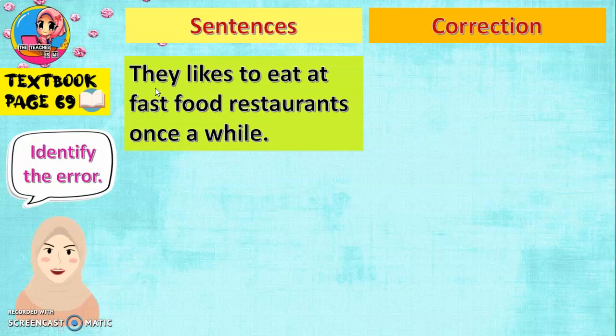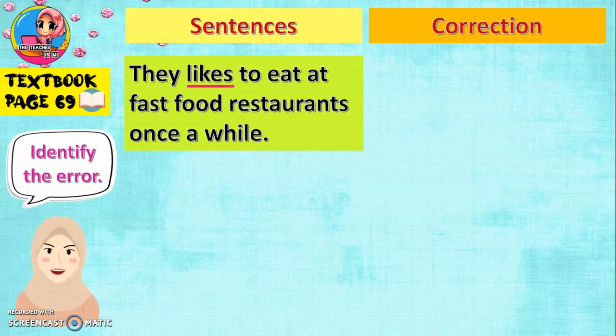So they like. So the subject for this sentence is they. Likes is the verb. So is it correct that likes goes with they? Betul tak likes tu ditulis macam tu untuk subjek they. They ni mereka, plural. So, if the subject is plural, what should we write for the verb?